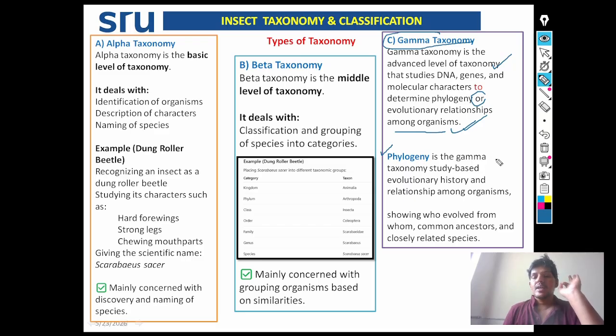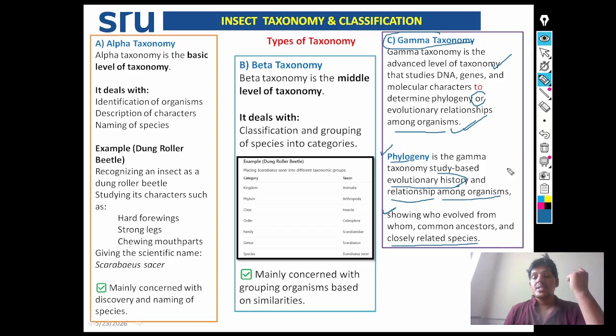Phylogeny is the gamma taxonomy study-based evolutionary history and relationship among organisms. It shows who evolved from whom, what is the common ancestor, and what are the closely related species. All these things are shown by phylogeny.